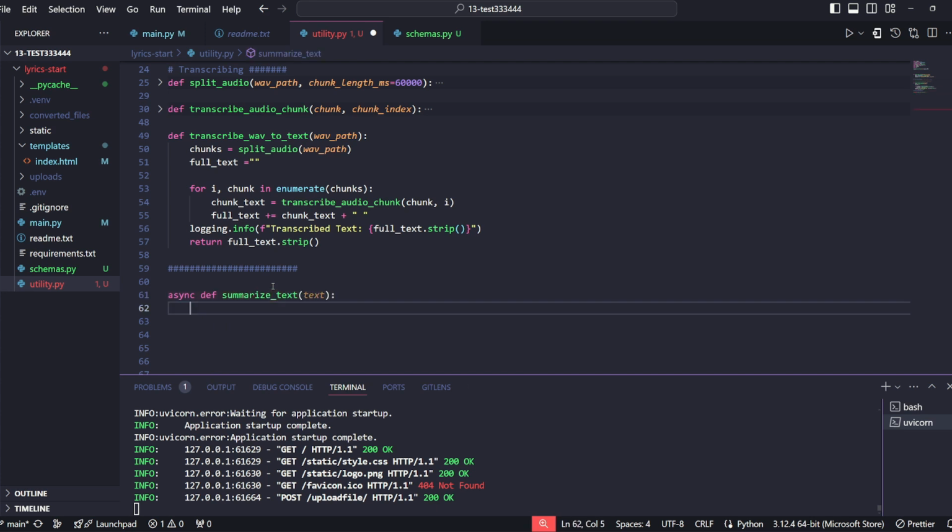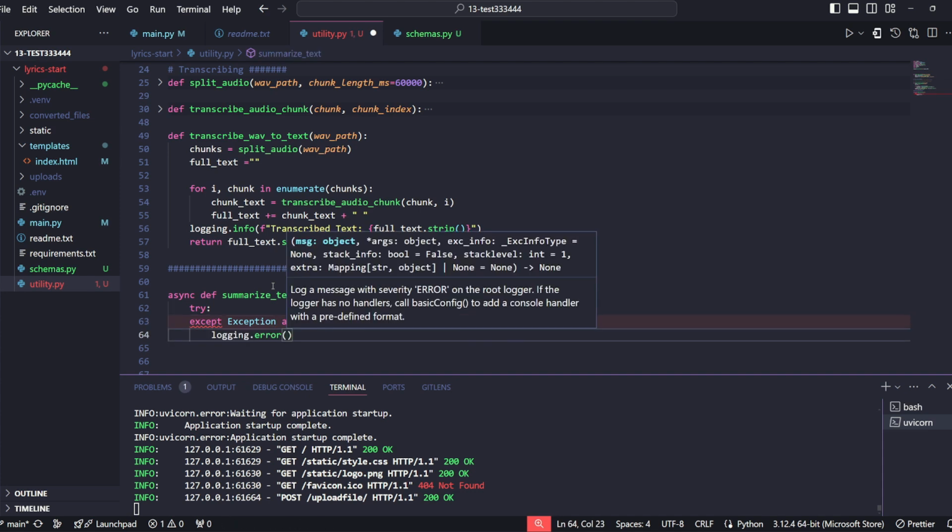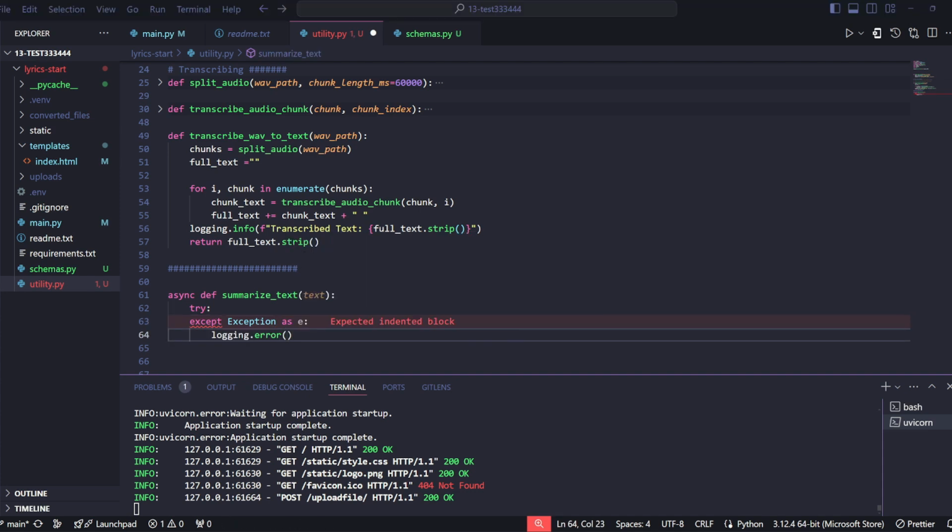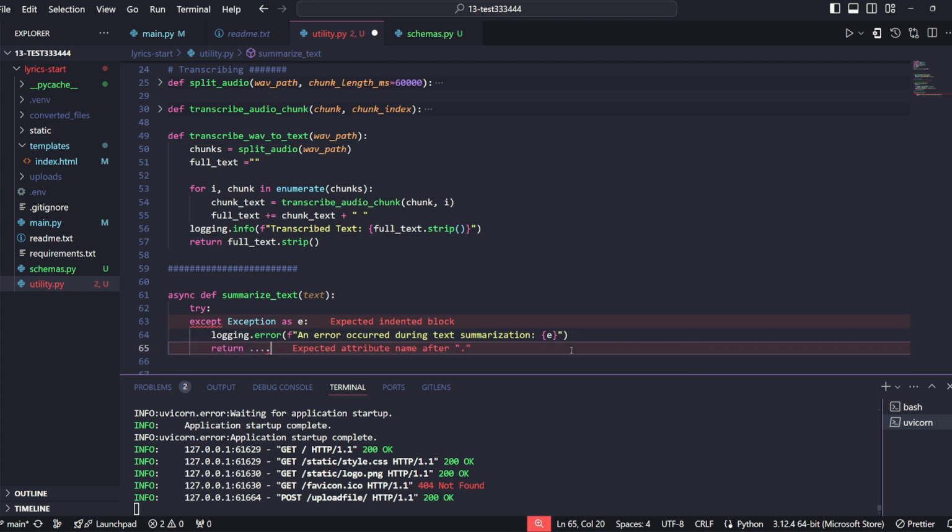This will take in the parameter of text, which will be the entire lyrics or transcription of the audio file. And we will take a similar approach like before. We will have try and except, and the except will perform similar logic as before. So it will just perform some error logging, and this can just be text that says that some kind of error has occurred, just letting us know that if there is a particular problem, we don't need to do any troubleshooting. It will tell us that it was during the text summarization, and then this will return something. Just put summary generation failed.